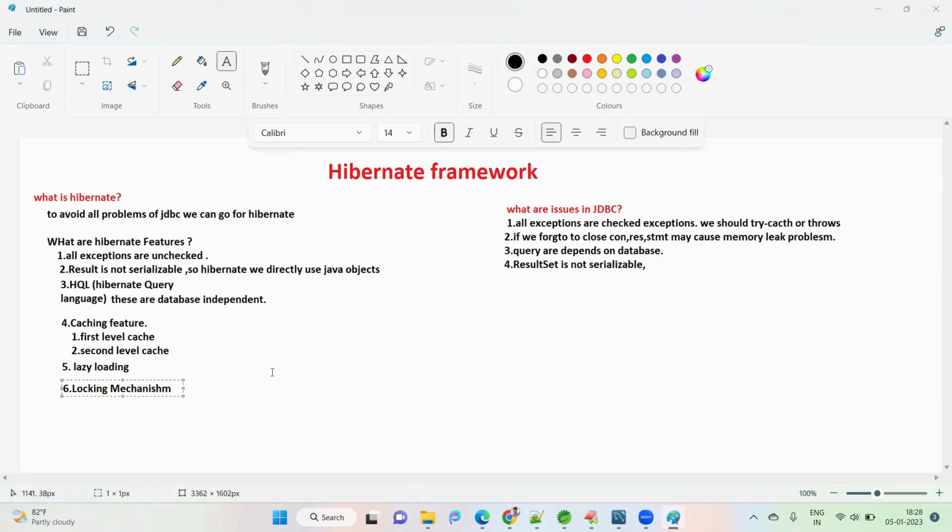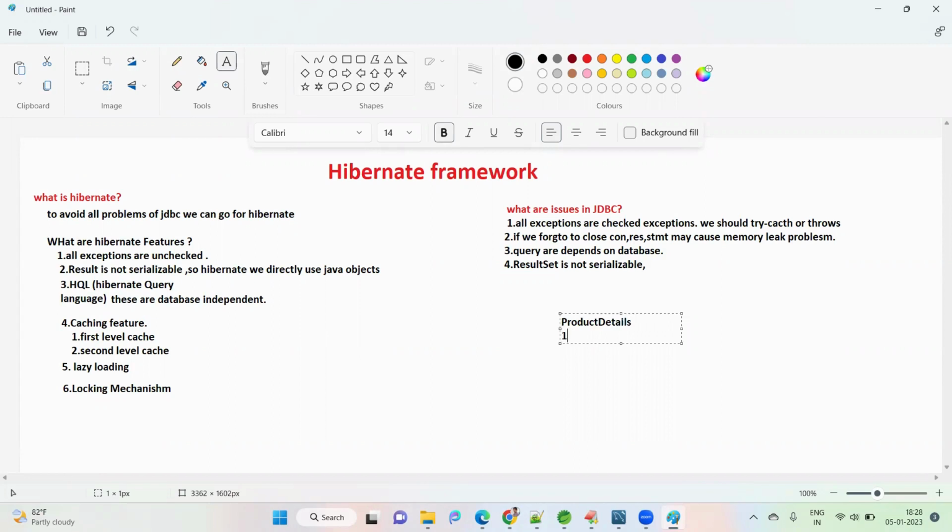Locking mechanism means, for example, there is one table. The table name is product details. So in this case, what will happen?